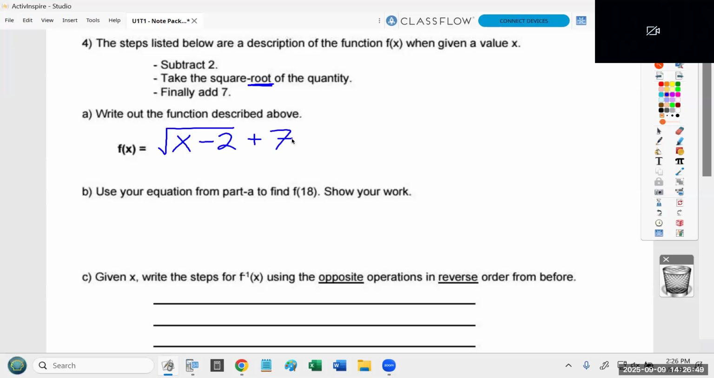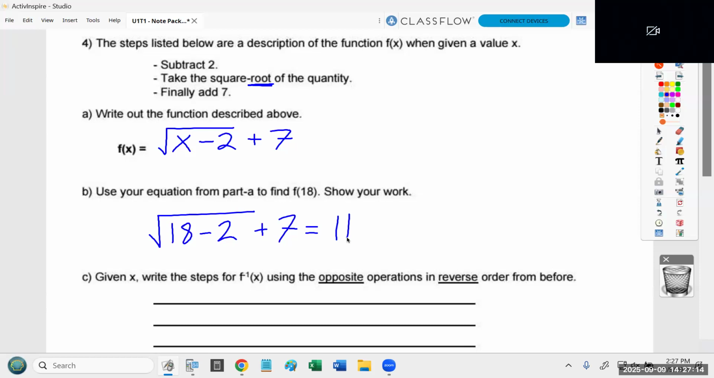Now it says plug 18 into this. So I'm going to rewrite that using the number 18. Now, again, I'm doing the mental math kind of fast today just because I want to make sure we get through it. 18 minus 2 is 16. Square root of 16 is 4. And 4 plus 7 is 11. So the function turned 18 into 11.